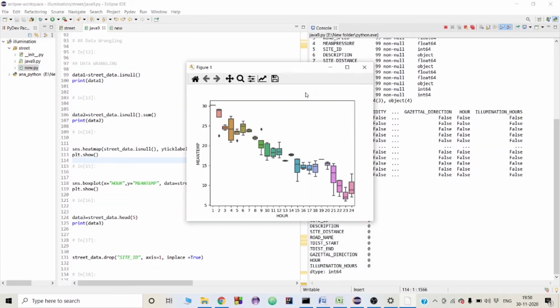And the next graph is a box plot which shows the relationship between the mean temperature and hour. At first we see that when the mean temperature is high, then the traffic hours are low, and at the end when the mean temperature is low, then the traffic is too high. Thus they are showing the relationship between the mean temperature and the traffic hours.